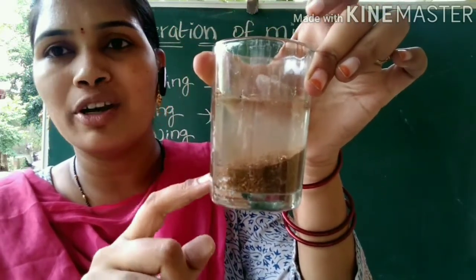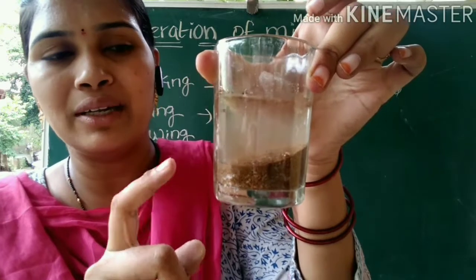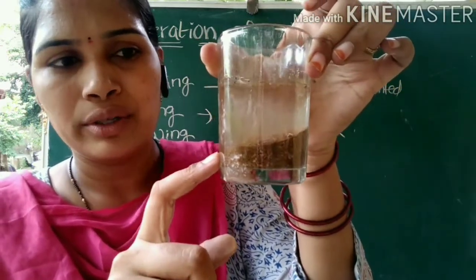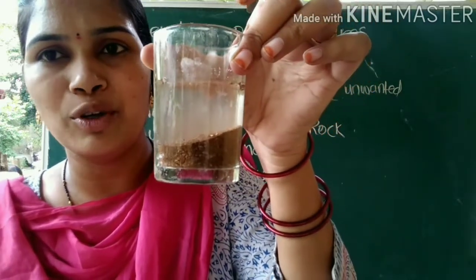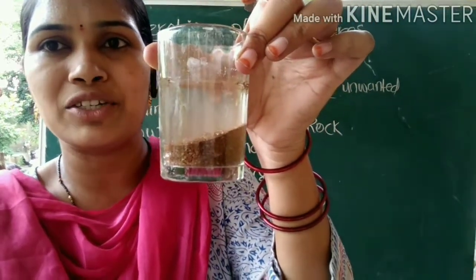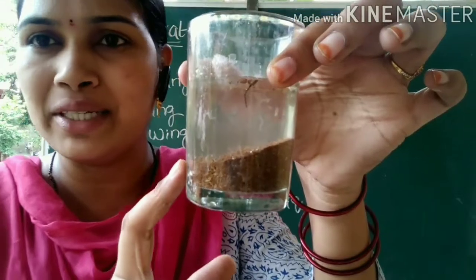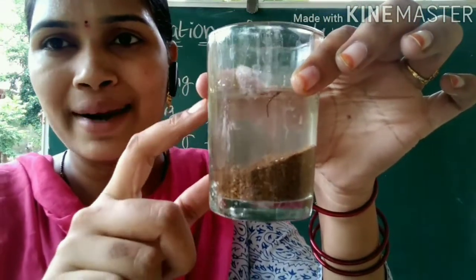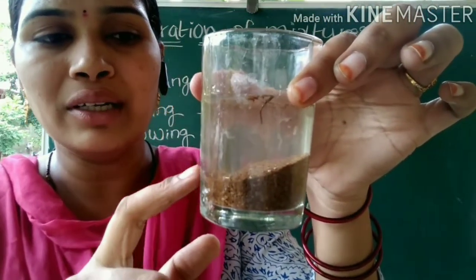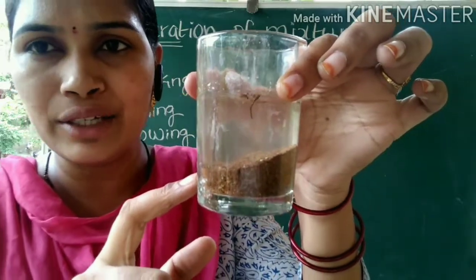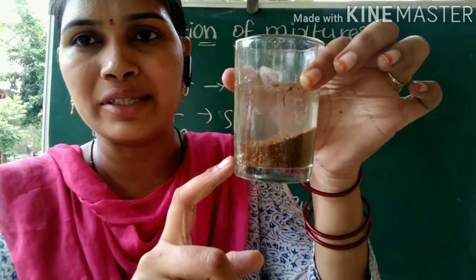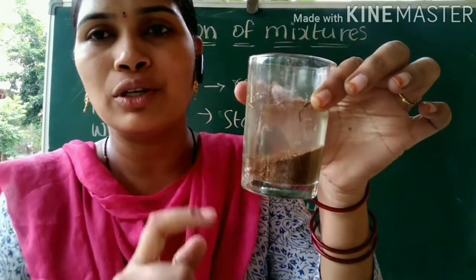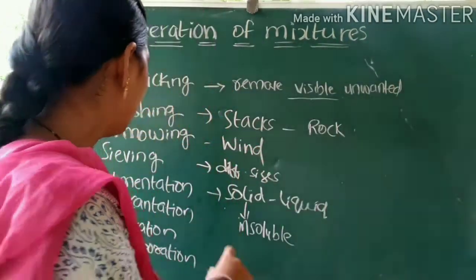So whenever the insoluble solid is added to a given liquid, it will settle down. This process of settling down of heavier and insoluble components is called sedimentation. Here the solid which is insoluble settles down and the water is left. So the solid which is settling down is called sediment. This process of settling down of the sediment in the given solution is nothing but sedimentation.